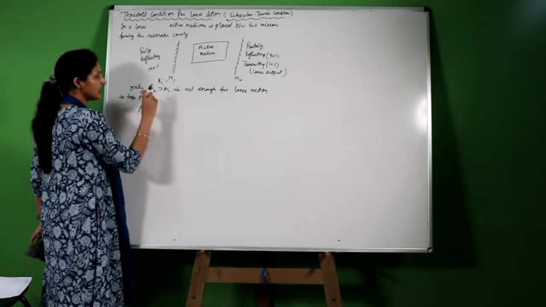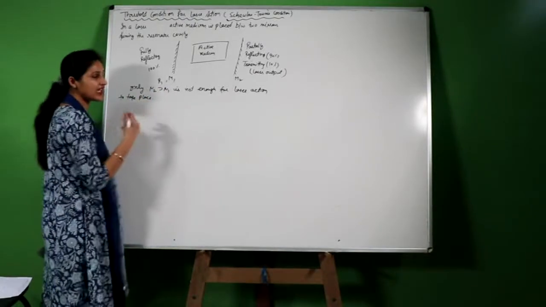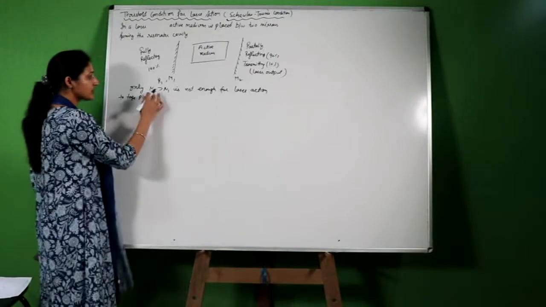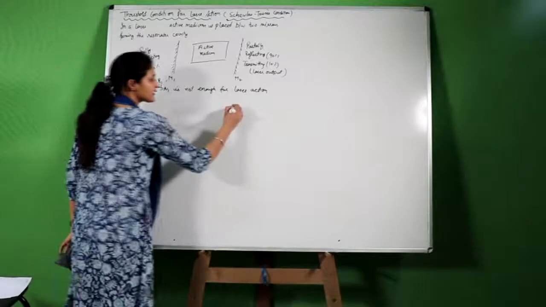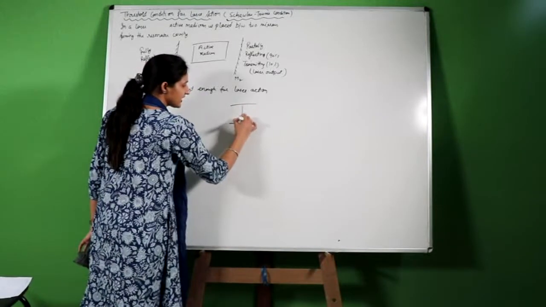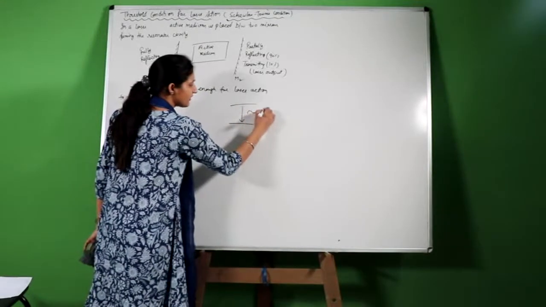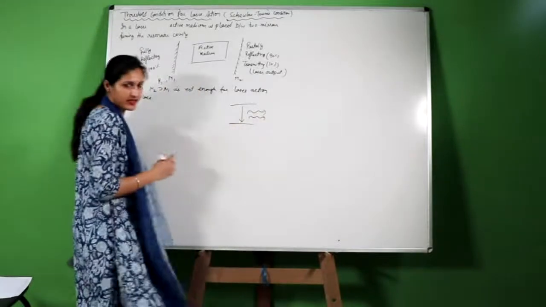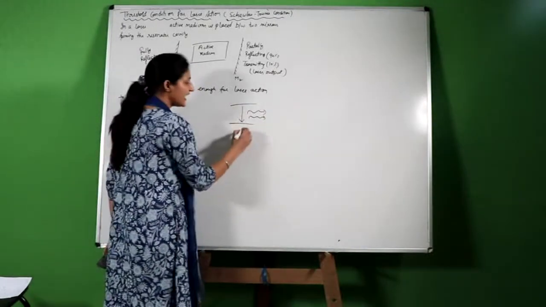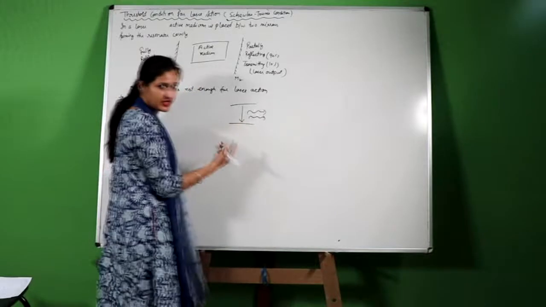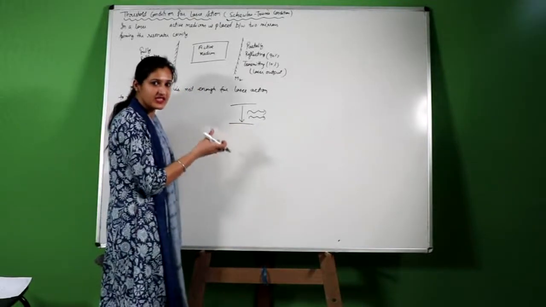Now, in the laser, we know that there is amplification in the signal. In stimulated emission, there is emission of two photons. When these photons interfere constructively, only then is there amplification in the signal.